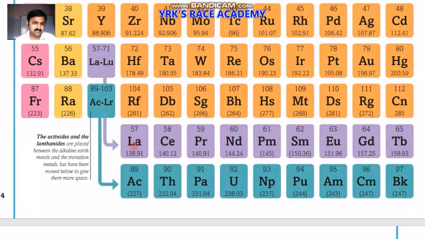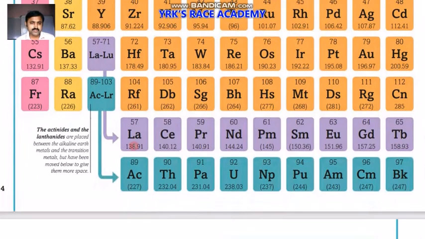Around atomic number 57, we have the lanthanides, from lanthanum to lutetium.